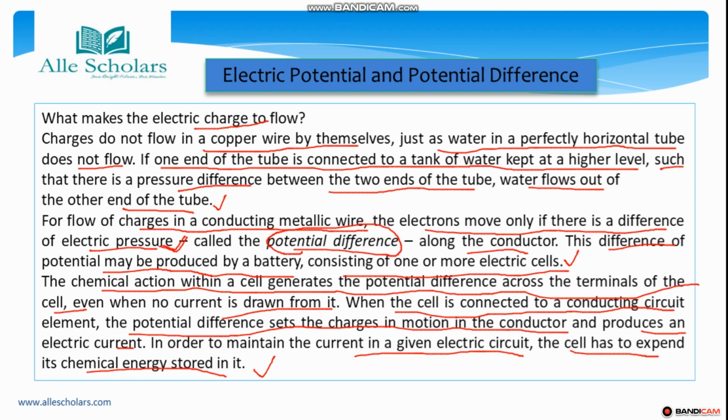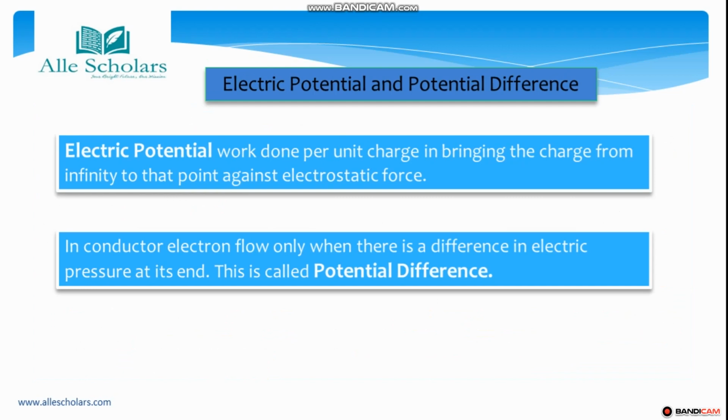Okay, so how we are going to define electric potential and potential difference? So electric potential is the work done per unit charge, in bringing the charge from infinity to that point against electrostatic force.